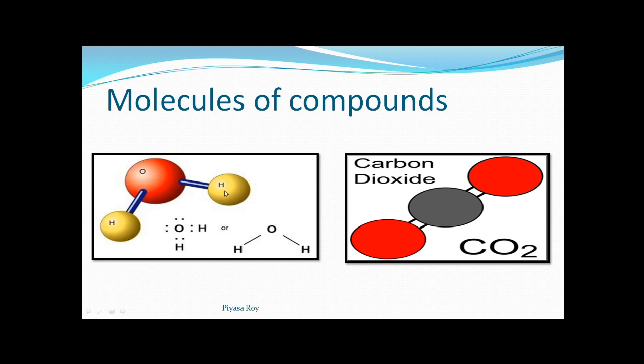Two hydrogen atoms and one oxygen atom are there, and we are getting a molecule of water. Now here we can see the proportion of oxygen and hydrogen is 1:2. So one oxygen atom is there and two hydrogen atoms are there. So the proportion of the elements oxygen and hydrogen is 1:2, and this proportion is fixed.